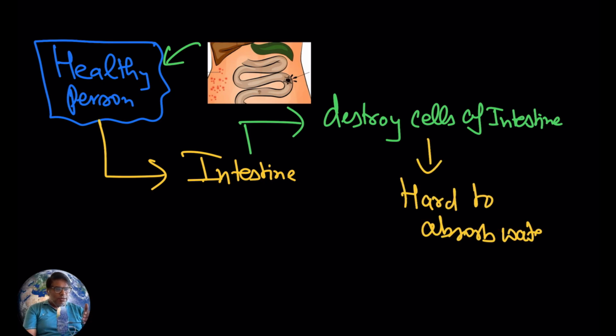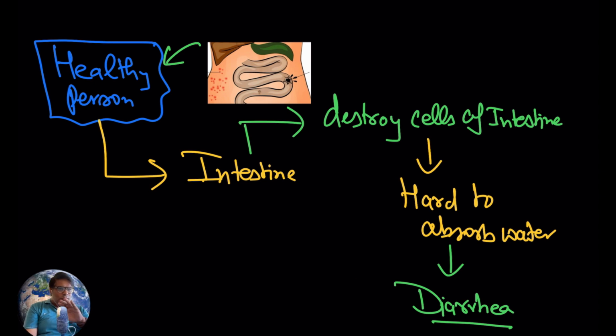In this situation, the intestine will not be able to absorb water. It will be hard for the intestine to absorb water. So in this situation, what is going to happen? Diarrhea will start.